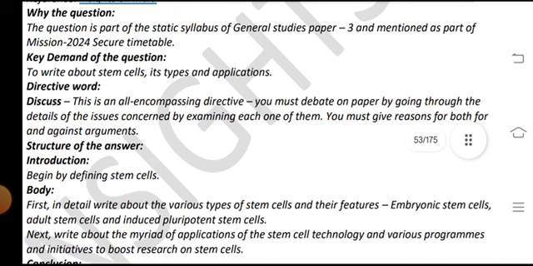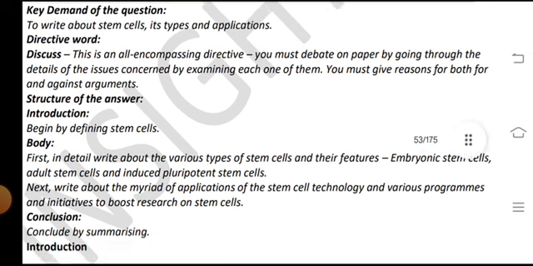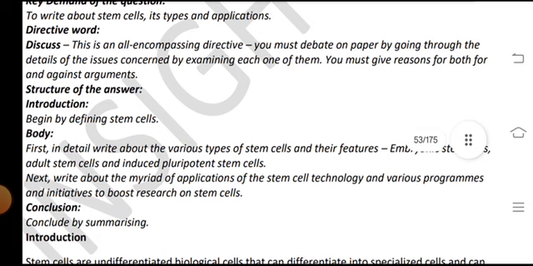The question is part of the strategic syllabus of General Studies Paper 3 and is mentioned as part of the Mission 2024 timetable. Key demands of the question: to write about stem cells, and it is timely. On application and the directive word discuss, this is an all-encompassing directive. You must debate on paper by going through the details of the issues and concerns by examining each one of them, and you must give reasons for both for and against arguments.